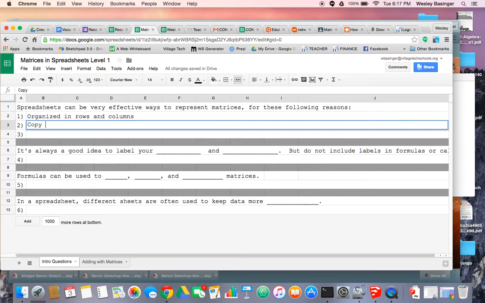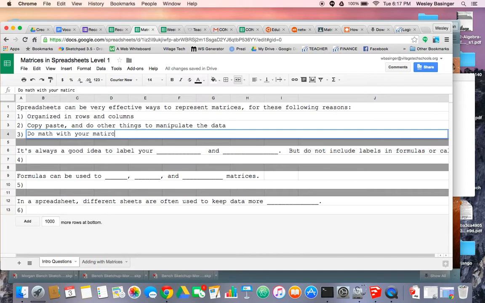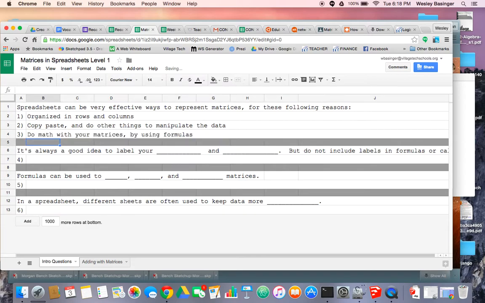You can copy, you can paste, and do other things to manipulate the data. Okay, last and probably most powerful, spreadsheets will allow you to do math with your matrices by using formulas.